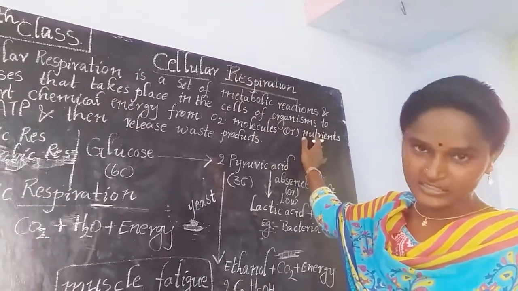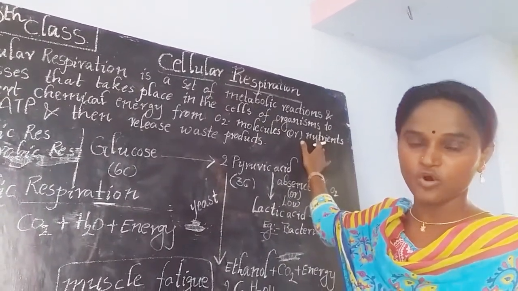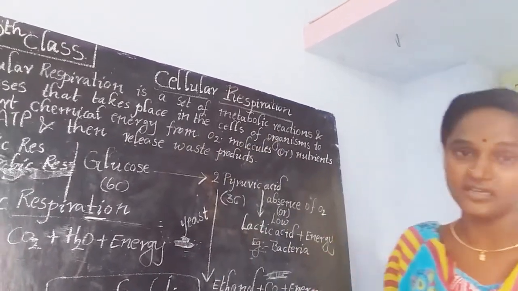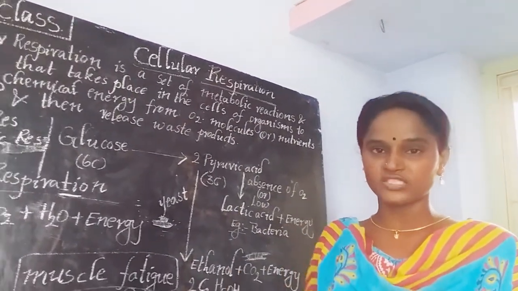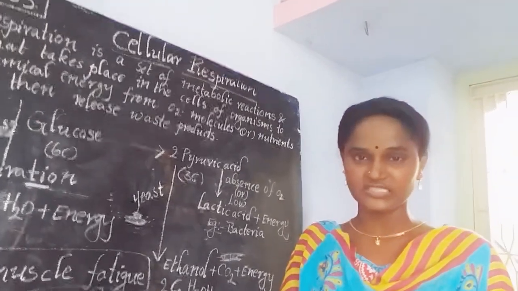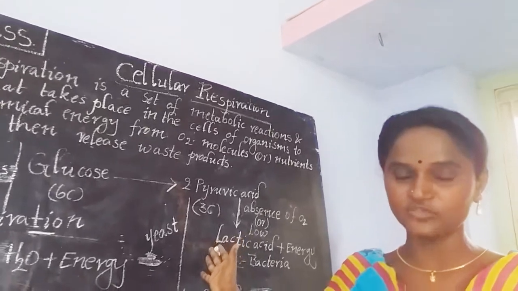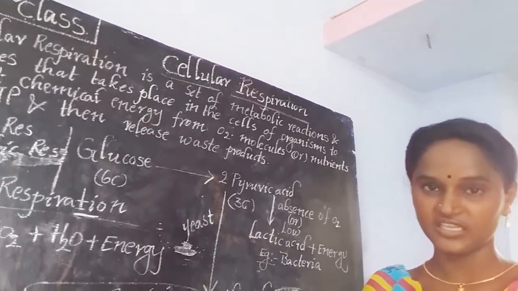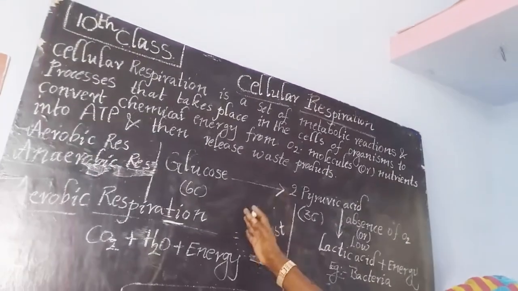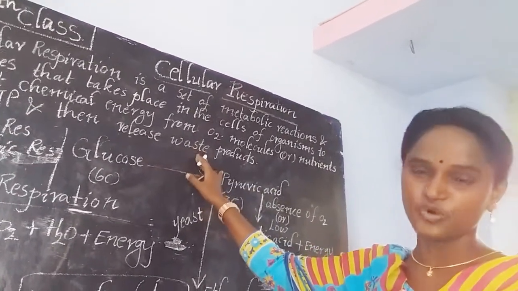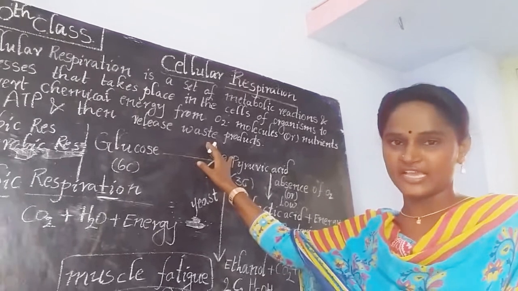Organisms convert chemical energy from oxygen molecules or nutrients, which we take into our body. By the help of oxygen, by burning the nutrients, meaning the food materials, we are able to get energy. In this process, our cells also produce waste products like carbon dioxide.